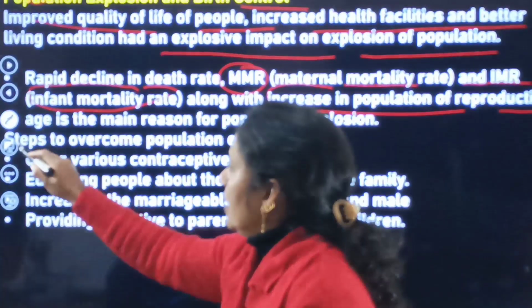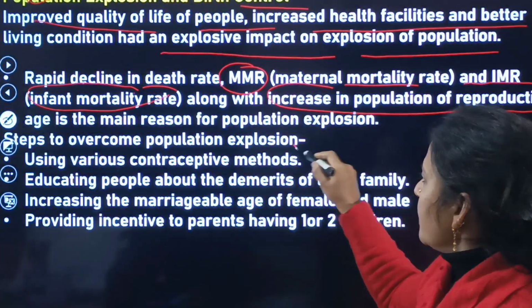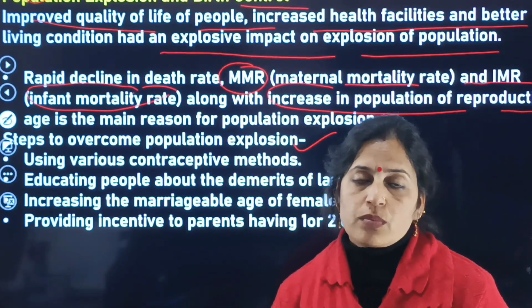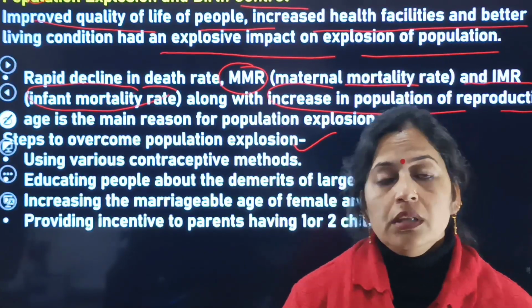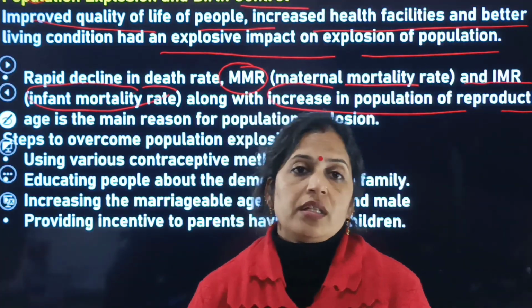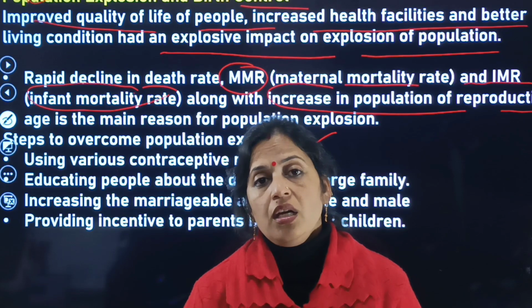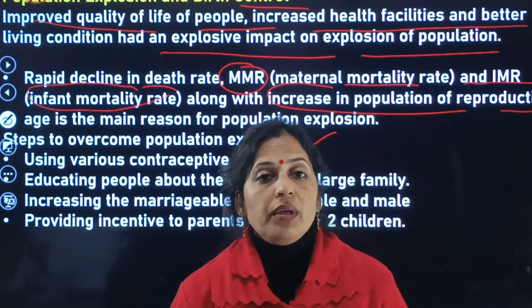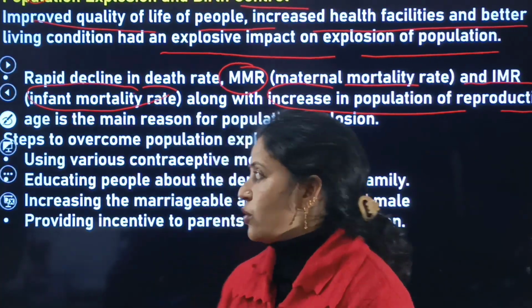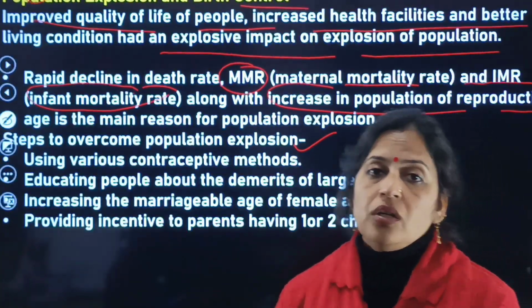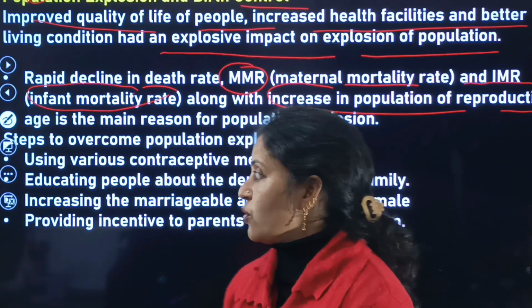Next is, what are the various steps to overcome population explosion. That means what are the various steps that are to be used regarding the overcoming of the population explosion.